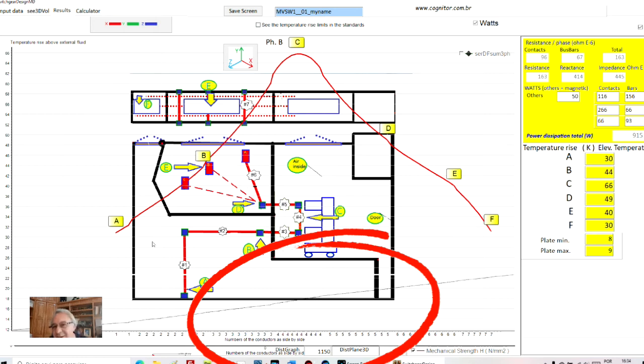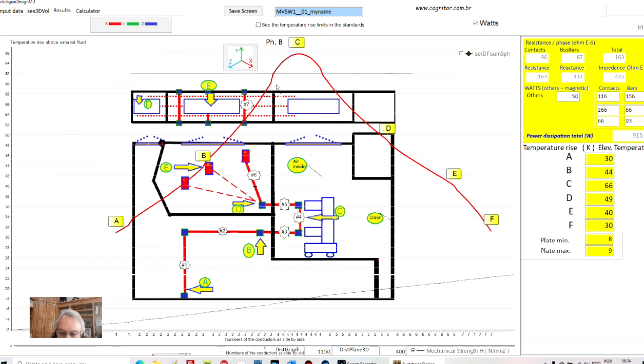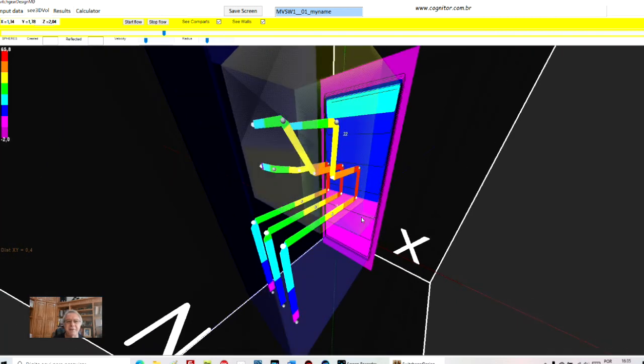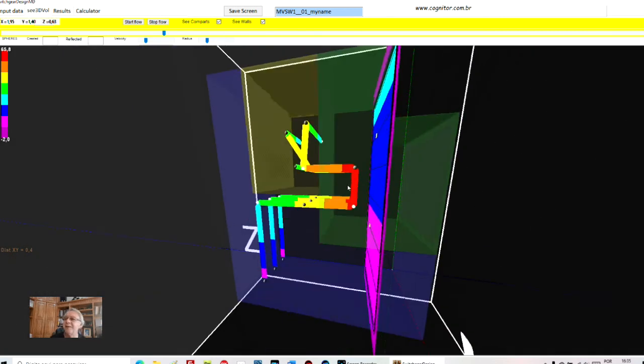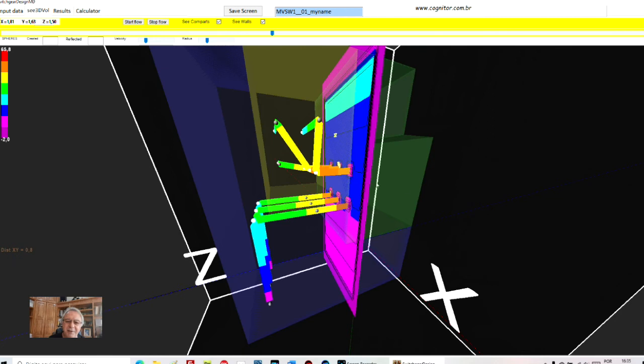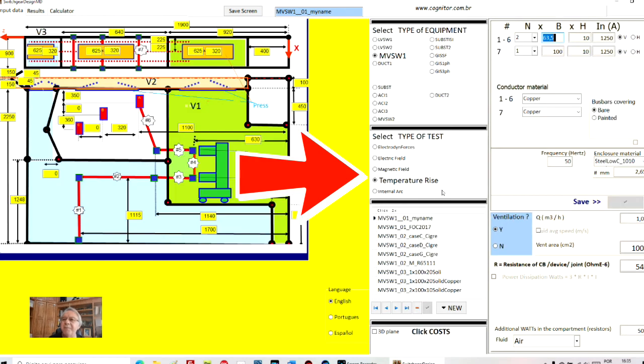Then I can see all the temperature rise and compare these values with the values that are permitted in the IEC standards. There is a table there of permitted values, and I can compare the values that occur in the simulation exactly as I would do in the real test. Then this is for the temperature rise test. I can see the temperature in several parts of the equipment. I can move here. I can do many things. And I can do the same for the other test.